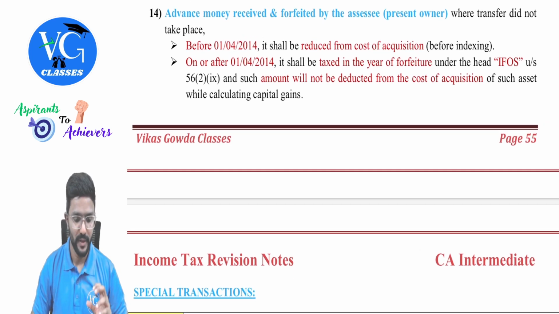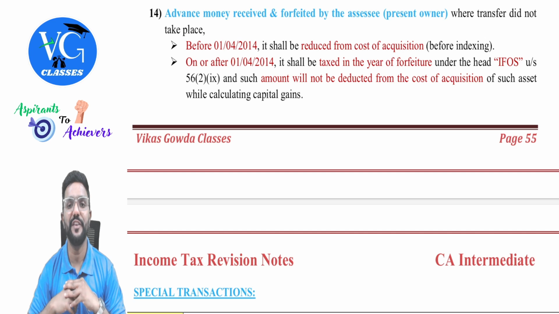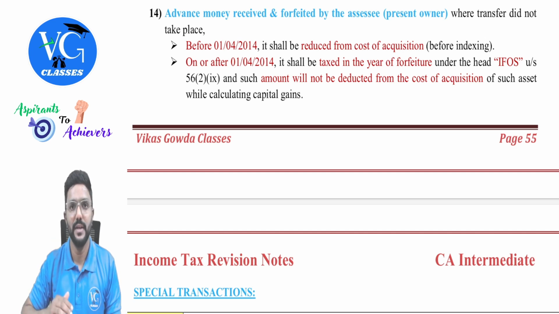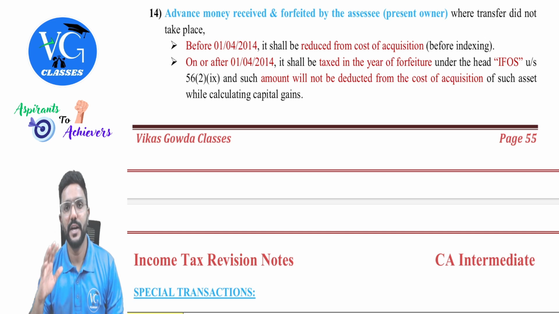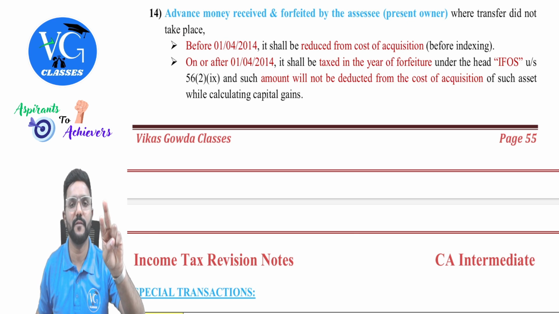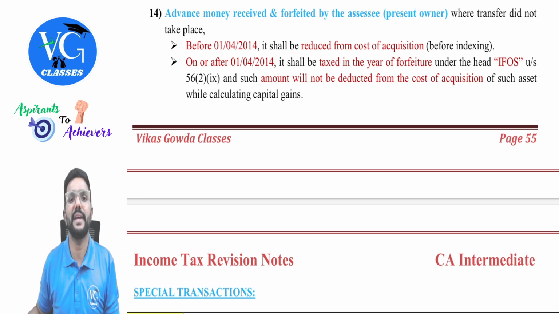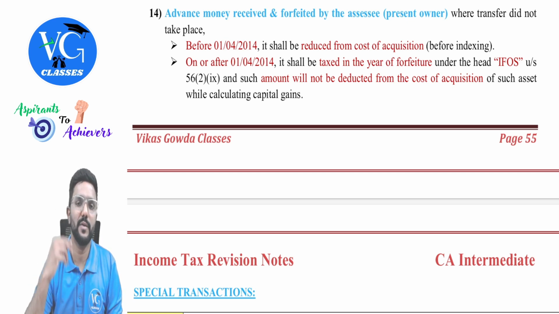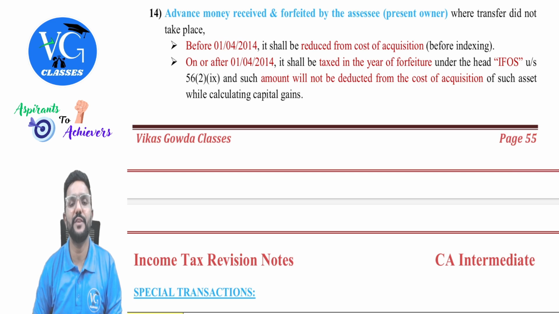Next, 14th one. Advance money is received and forfeited by the assessee, that is the present owner, when the transfer didn't take place. For example, I wanted to sell my property. You came in search of it and you told Vikas, sir, your house is very good, very nice. I am giving you a token advance of 2 lakh. Take it, sir. Don't sell it to anyone else, sir. I will just come in 1 week. I will pay you the remaining amount and we will get the property transferred. Okay, I agreed to it. You gave me a token advance of 2 lakh and you asked me to wait for 1 week, but you never came back.